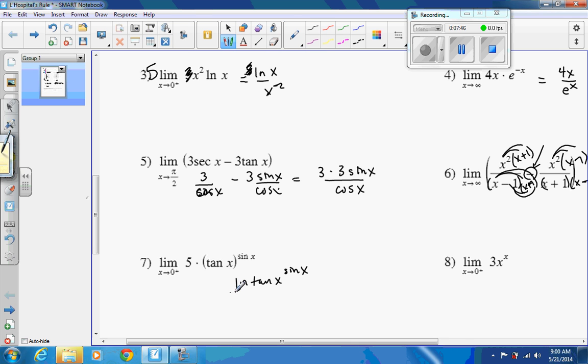We're just multiplying by a value of 1, which you're allowed to do. Multiplying by a value of 1 doesn't change it. Times 1, e to the ln, those cancel each other out. They're inverses of each other. It's no big deal. However, now you bring it down to the front and you have e to the, well, that sign would come down to the front, the power of that. So it would be times sine of x times ln of tangent of x.